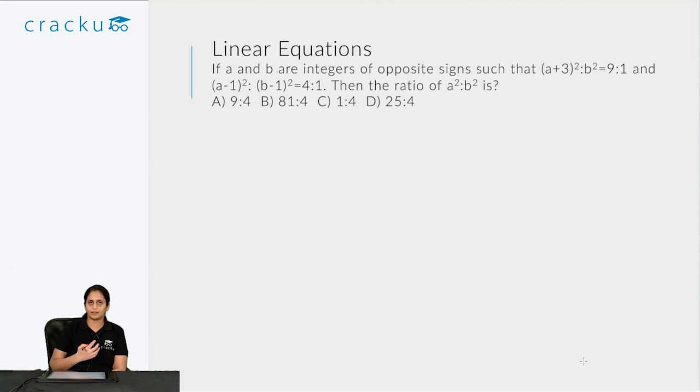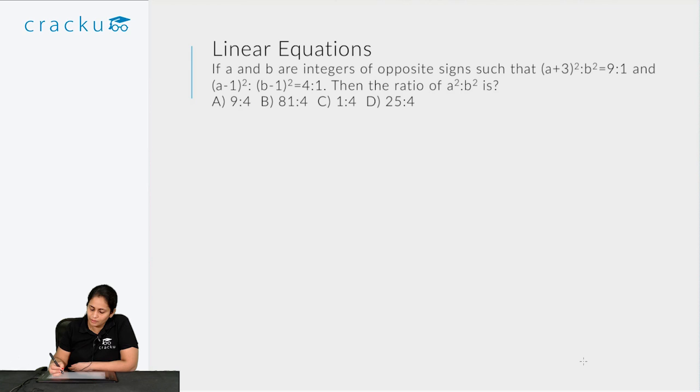Now this is kind of a ratio and proportion question also, but if we actually go on to solve it, it will require linear equations fundamentals to actually solve the question. Always remember, linear equations will definitely not come directly, as the level of CAT is such that you won't get questions like a buys 2 oranges plus 3 apples and it is this much, and 3 apples plus 2 oranges is this much, so how much is an apple, how much is an orange? That will not come in CAT, but something like this will come, where after solving you will get a set of linear equations and you have to solve. So let's take a look at the question.